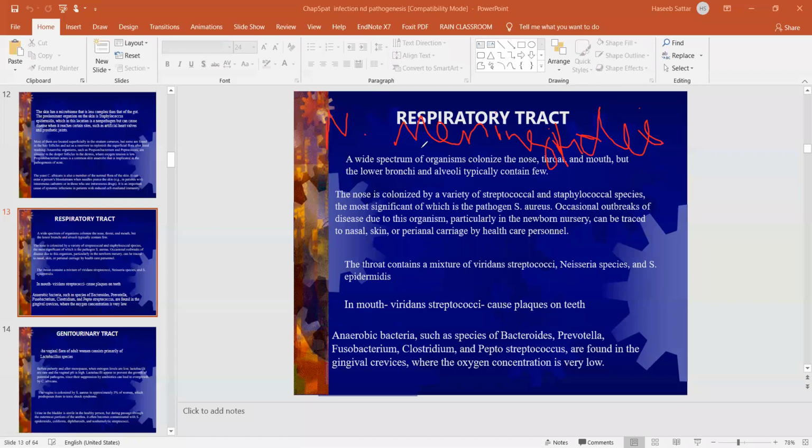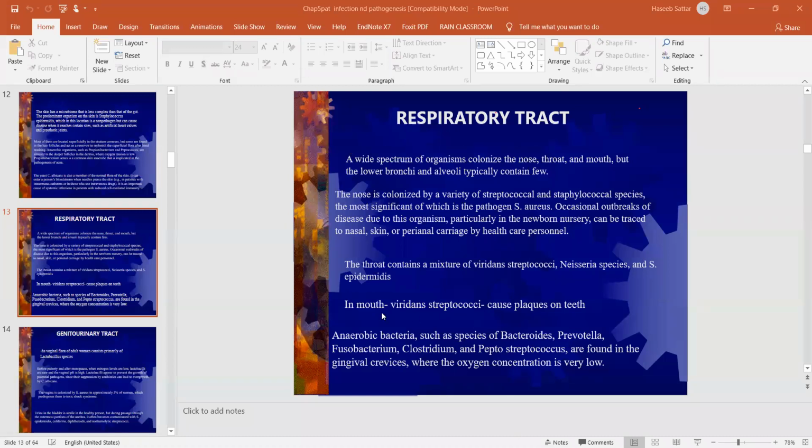So as the name suggests, meningitis, this bacteria can cause meningitis. It is also a normal flora of our throat. This Neisseria meningitidis can enter into the blood, and then it can enter into the brain and cause meningitis. So this is also an opportunistic bacteria.